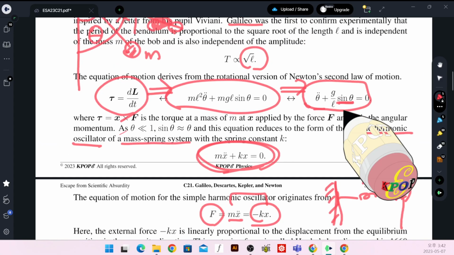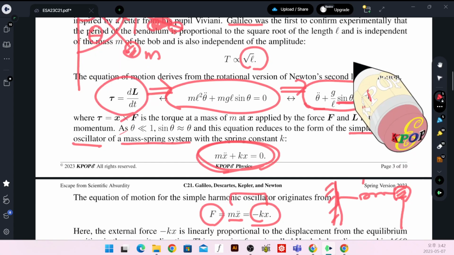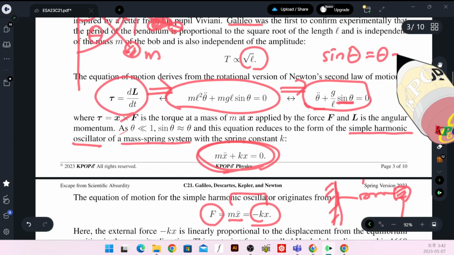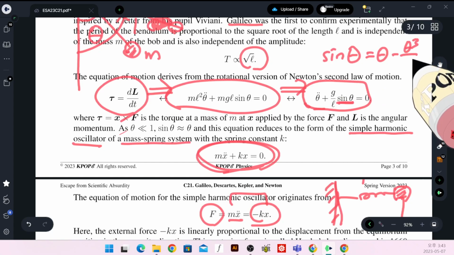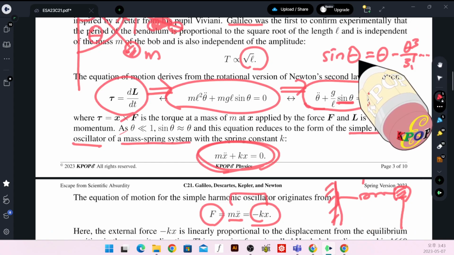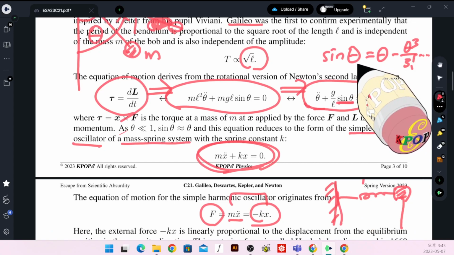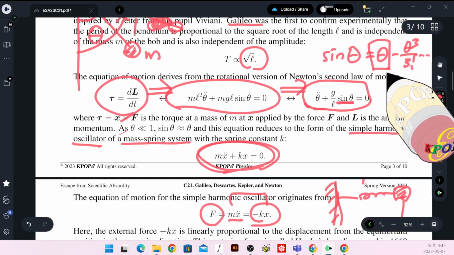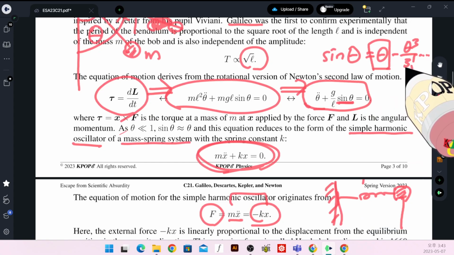As a special case, we can expand this sine theta as a power series expansion, but actually this angle is not large enough. Therefore, we can almost always simplify this without making a big mistake.